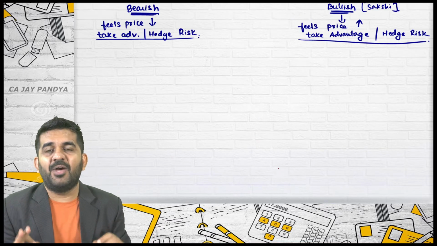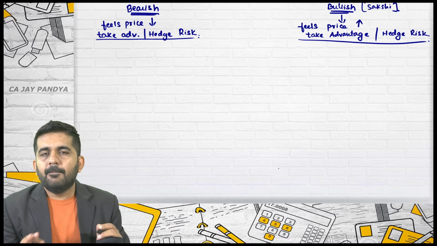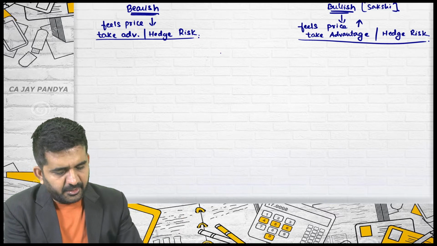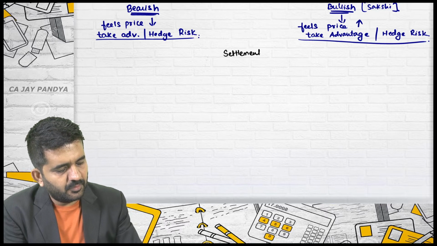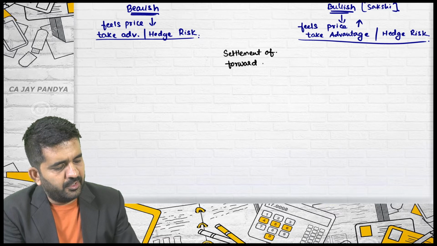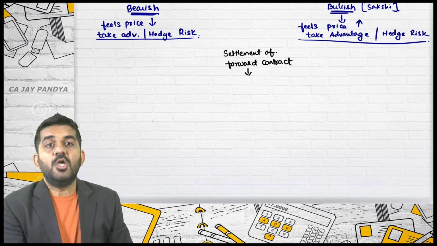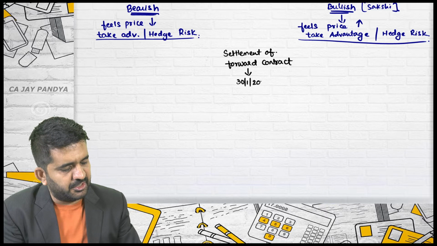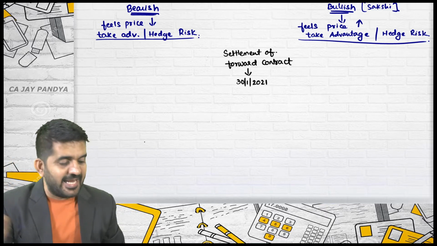We are going to a point whereby the majority of students face problems. Believe me, you will not face it. Just try to concentrate. We are going into settlement of forward contract. First understand, settlement happens on 30th January 2021. Is it alright?